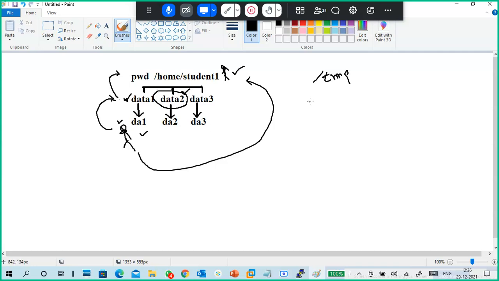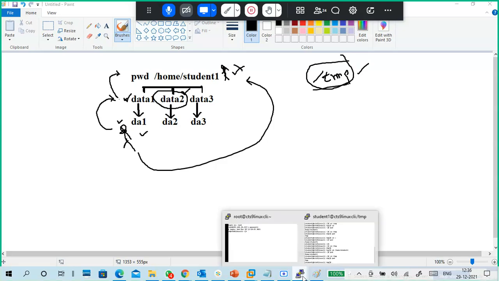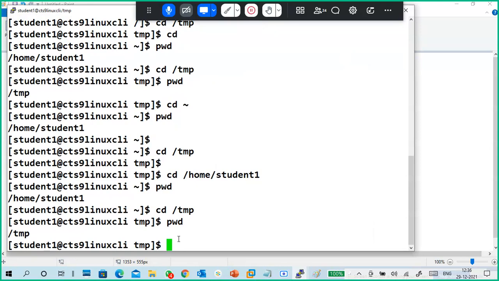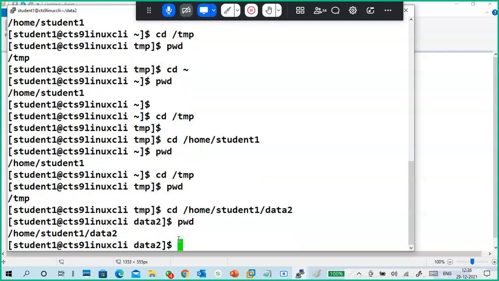How do I go? I'm completely somewhere different. Anyone? Forget about where you are located. Tell me the complete path, cd from the starting. /home, very good, /student1, very good, /data2. Very good. See, we came there.